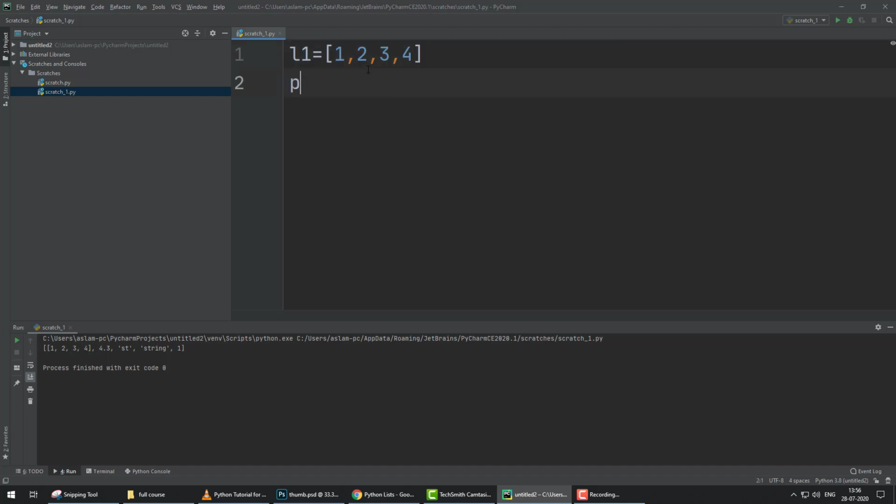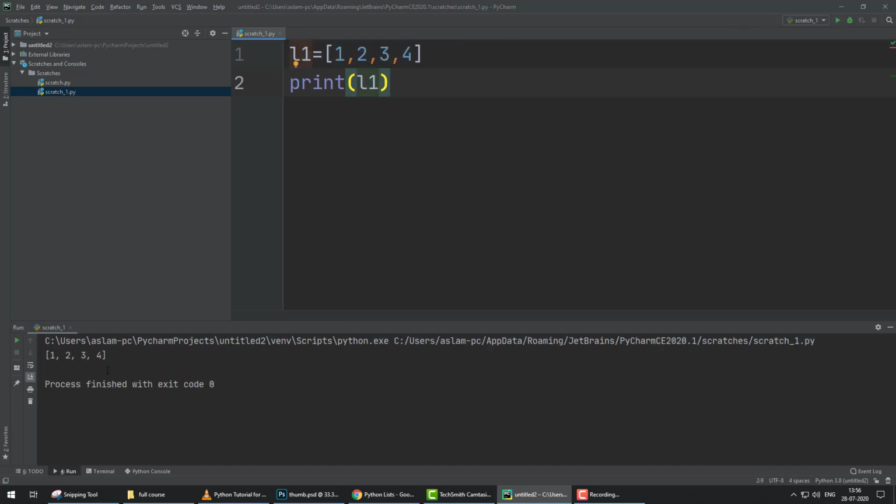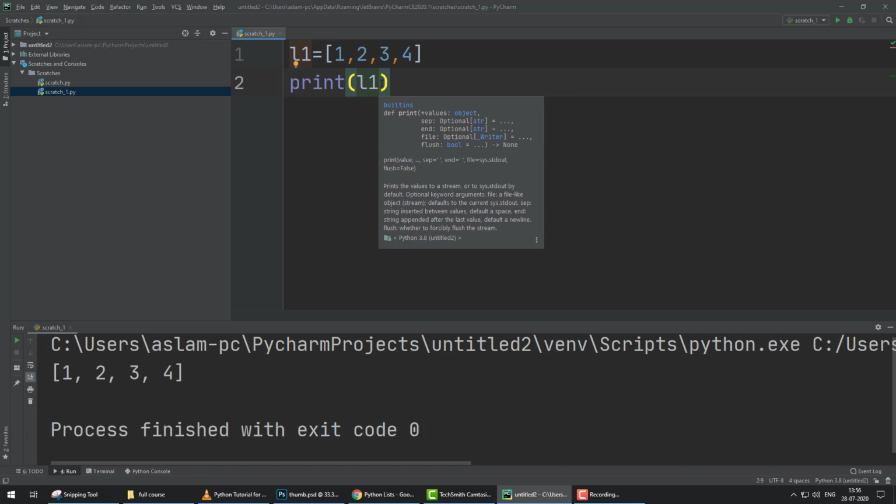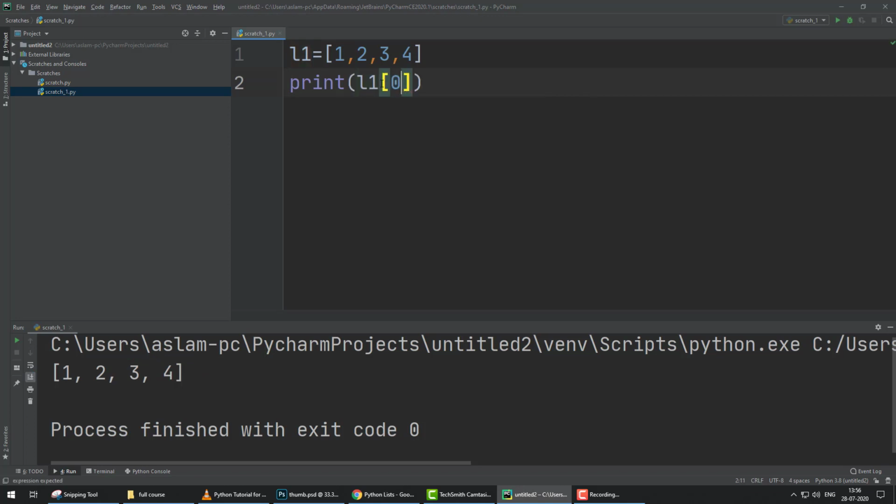If we print L1, the result is that data. If we print L1 with a bracket and 0, what we put in the bracket is the index number, and index numbers start from 0. With 1, 2, 3, 4 we have index numbers 0 to 3.